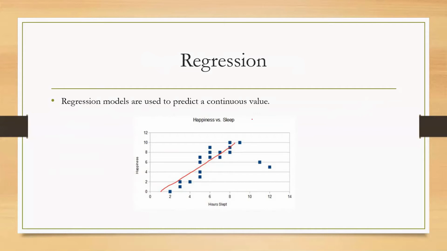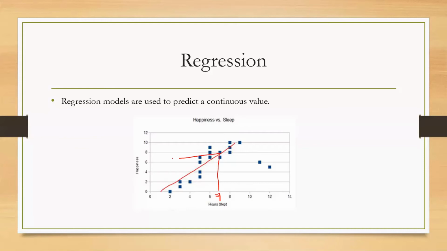Okay, so in this example, for instance, we have the number of people, the hours which a person has slept and the happiness quotient out of it. For instance, if he has slept for 2 hours, the happiness quotient is 0, and if he has slept for 4 hours, his happiness quotient is 2. So likewise, you have collected the data of the hours slept and the happiness quotient for it. So in this regression model, you want to predict, say, if a person has slept for 7 hours, then how would you find it? It would be in this manner.